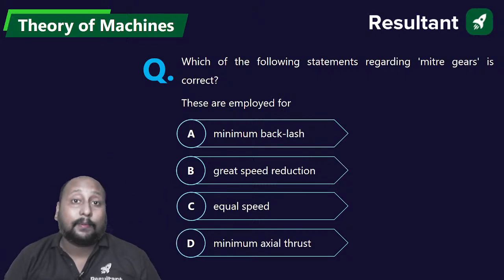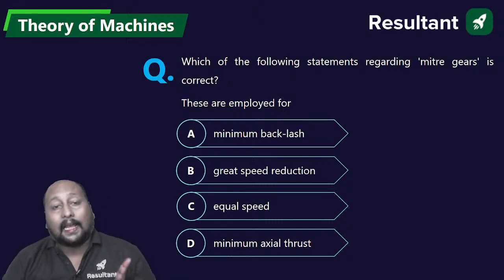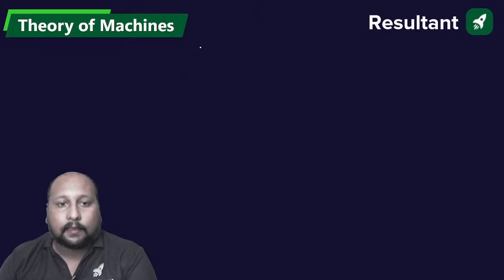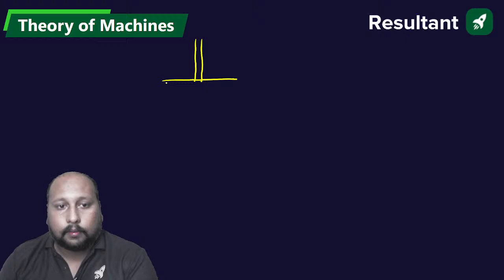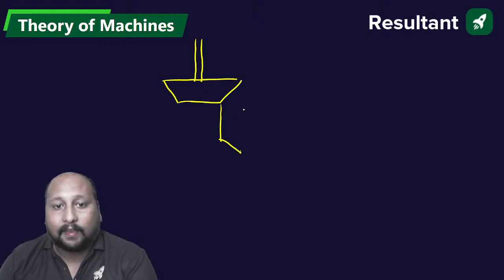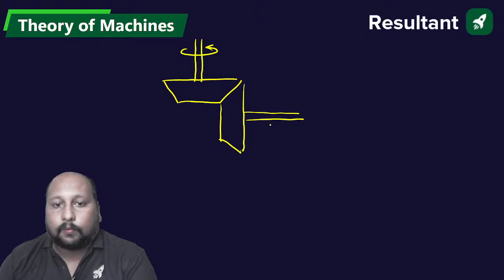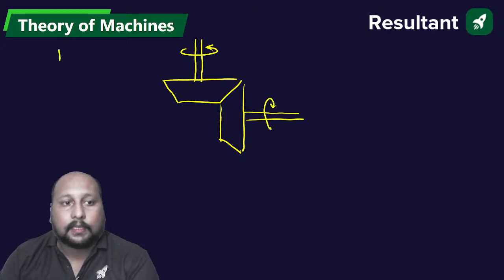Because we need to transmit power perpendicular and at the same RPM. Remember, option C was like this. This is your bevel gear, this is your second bevel gear, and rotation goes from this one to this one. This is your miter gear.